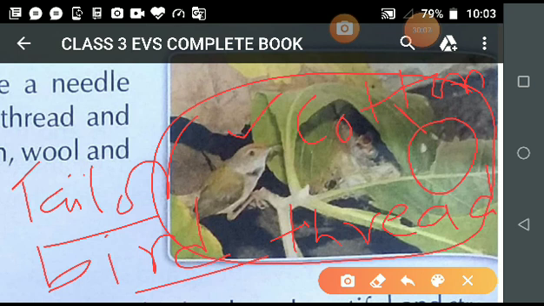I think wool is clear to all of you. Grass, all of you have seen grass because our fields are full of grass. And to keep the nest cozy, by these things the bird is making the nest, so that the nest is warm and comfortable for the young birds.